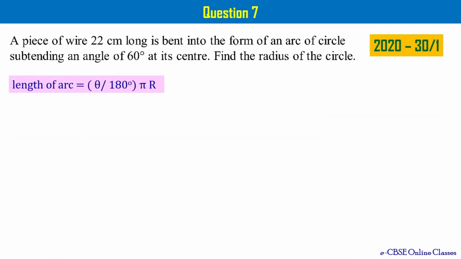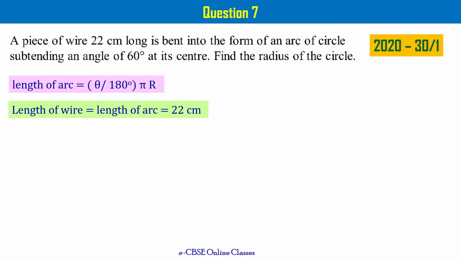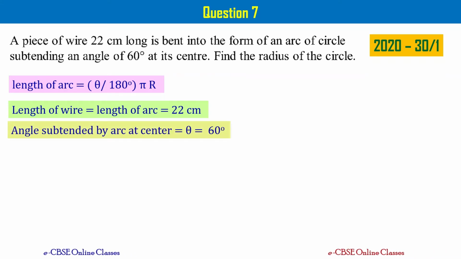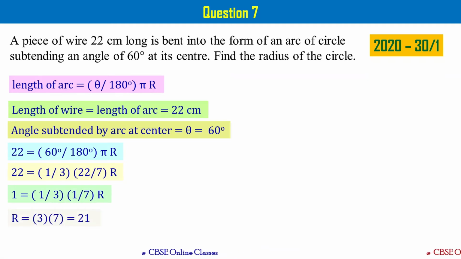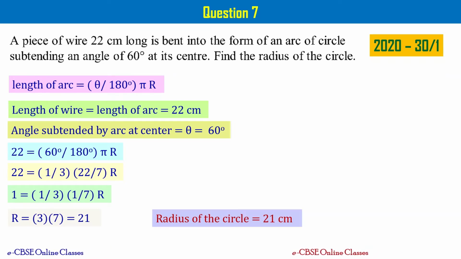The formula we have written now is length of arc equal to theta divided by 180 degrees times pi r, right? In the problem statement, it is given that length of wire, that is equal to length of arc, equal to 22 centimeters, right? And angle subtended by the arc at center is also given, that is theta equal to 60 degrees. Now let's substitute these two into the formula such that you can write it as 22 equal to 60 degrees divided by 180 degrees times pi r. You substitute pi equal to 22 by 7 and simplify it such that you get r equal to 3 times 7, that is equal to 21. Let me write the answer. Radius of the circle is 21 centimeters.